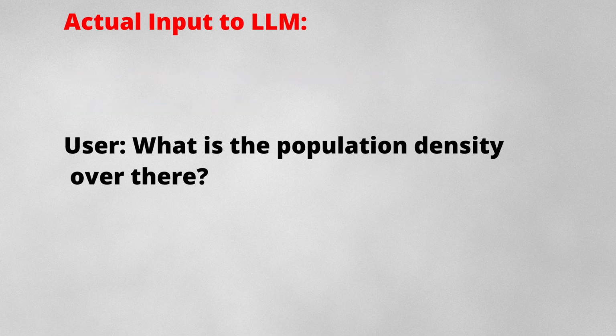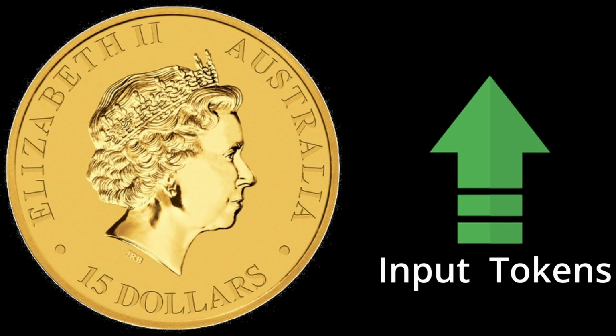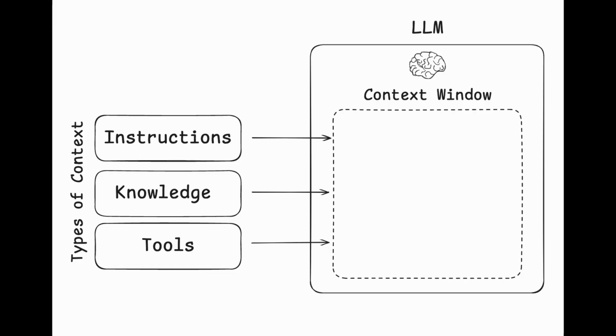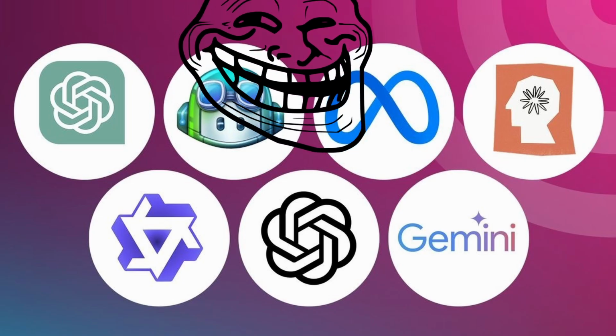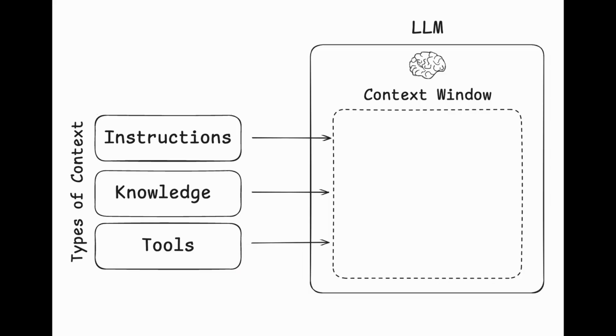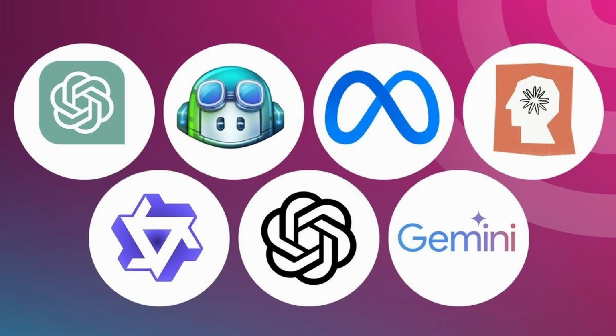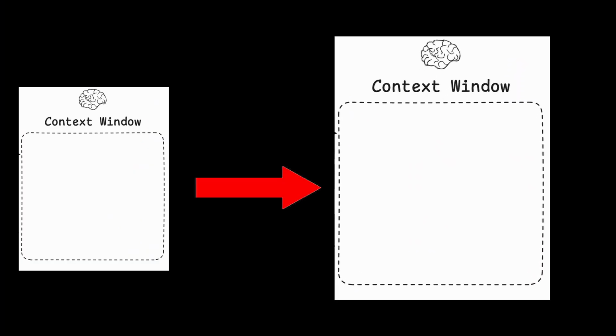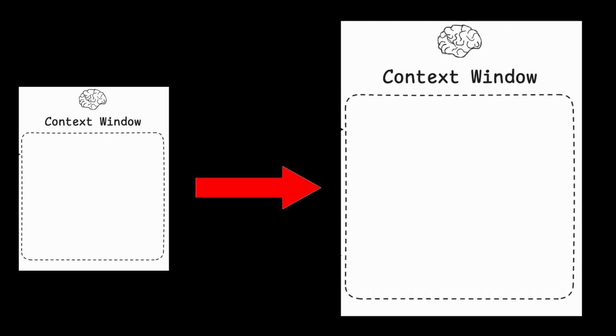This makes the input longer, which increases the number of input tokens that the LLM processes. There is a limit to how much past context can be pasted, and this is called the context window. The LLM can only process a certain number of tokens at a time. So providers often set hard limits on the size of the context window. Keep in mind though, the context window depends on the LLM provider and the specific LLM model. So a bigger context window would definitely give you more accurate results.